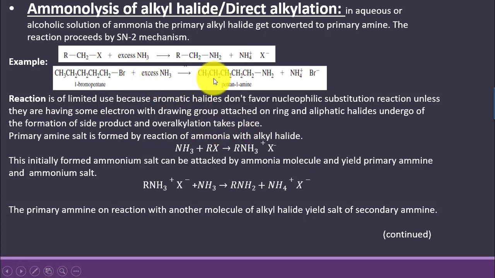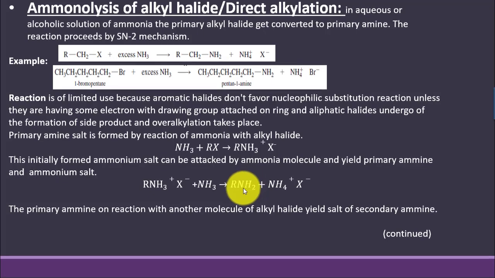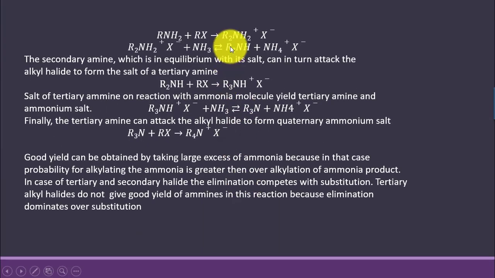As this reaction leads to the formation of amine, but the chances of over alkylation are present, like it is shown over here that alkyl halide when made to react with ammonia, it forms primary amine salt, which on further reaction with ammonia is forming primary amine and ammonium salt. Now this primary amine can be attacked by another molecule of alkyl halide and again leads to the formation of